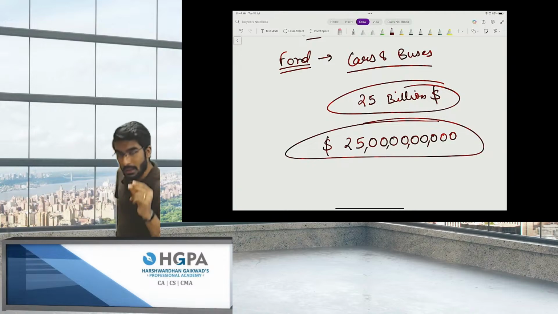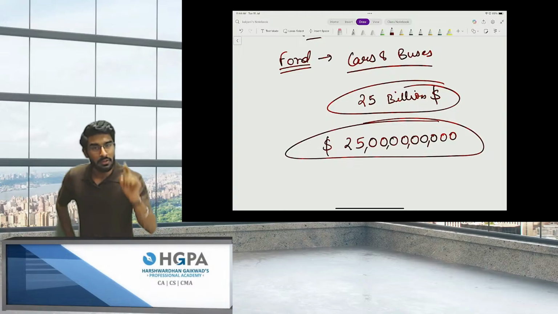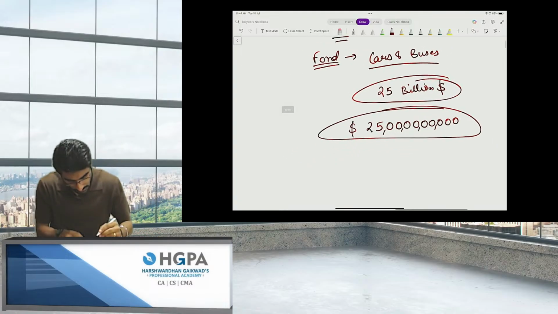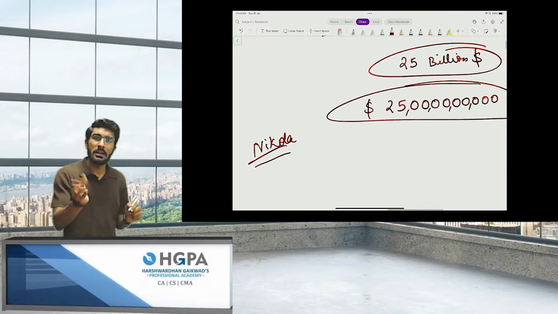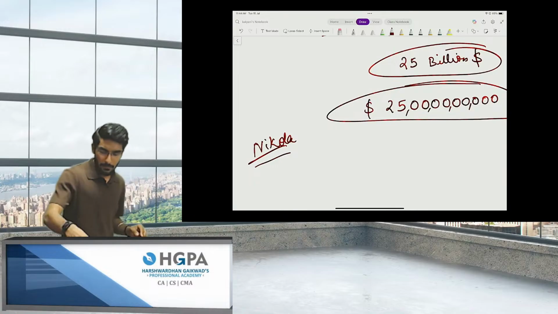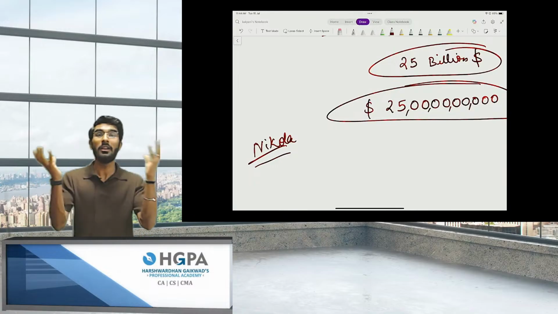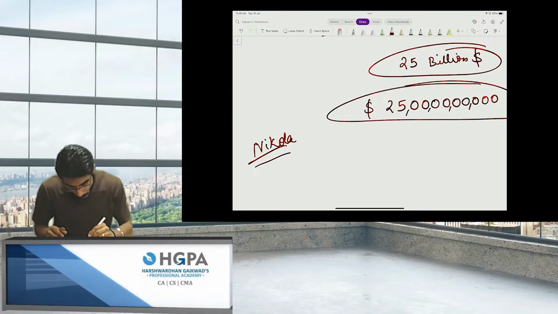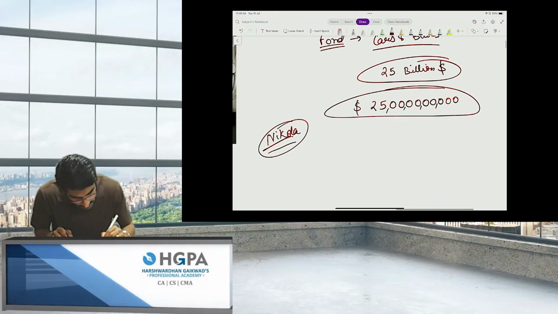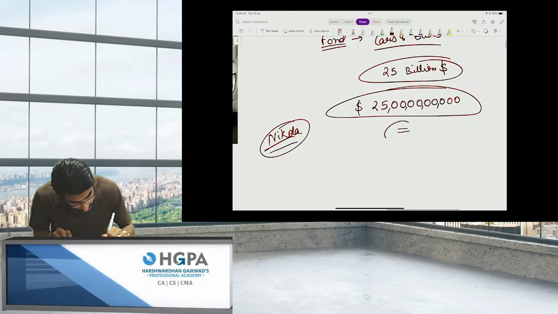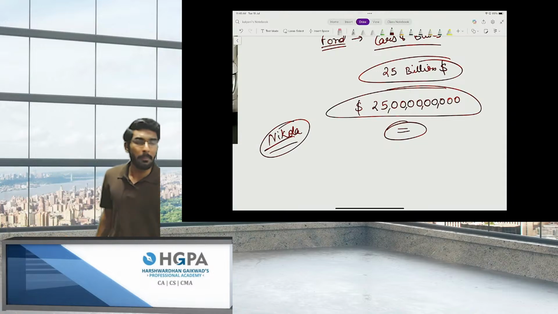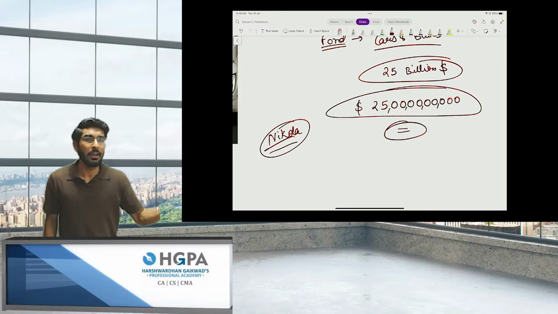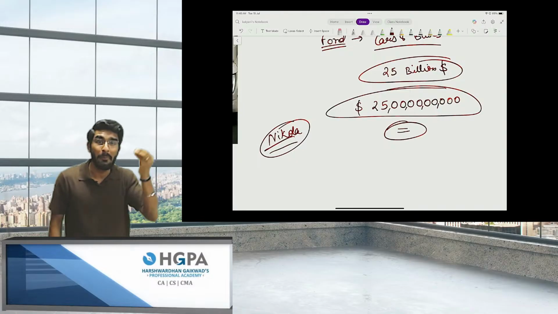But the surprising thing is, there was one more company called Nikola. It was a startup. And suddenly, because of some unusual reasons, this company's valuation was very, very close to Ford's valuation. How is this possible? Nikola is a new company and Ford has been in the business for a lot of years. But why is Nikola's valuation very, very close to $25 billion?